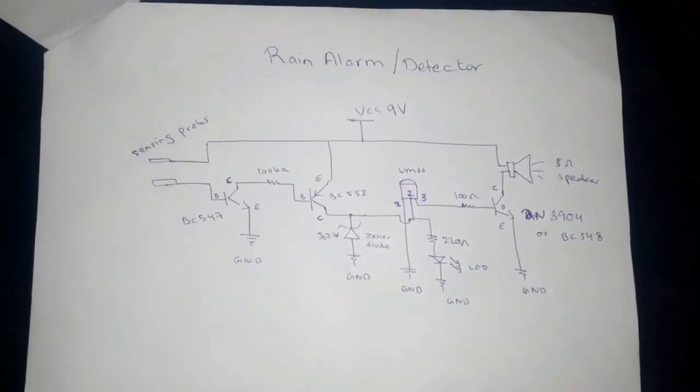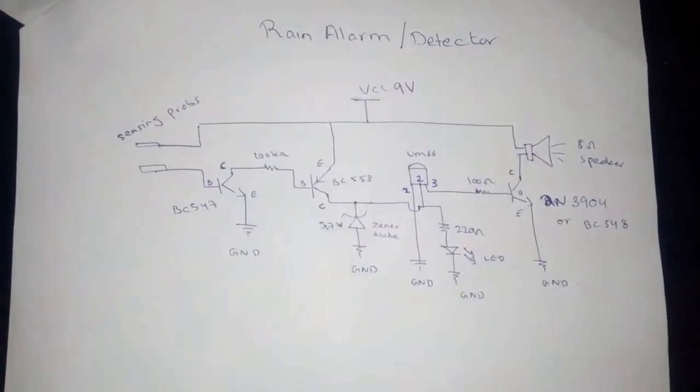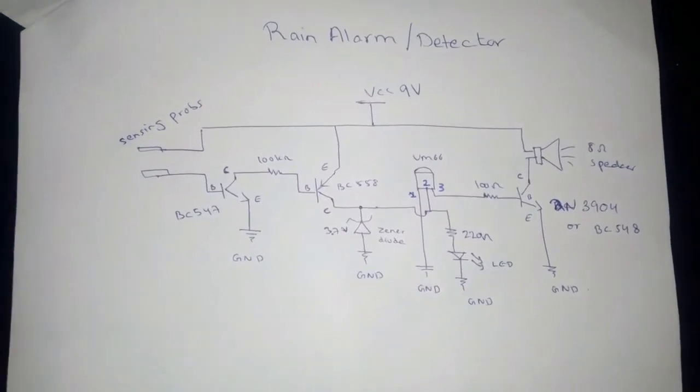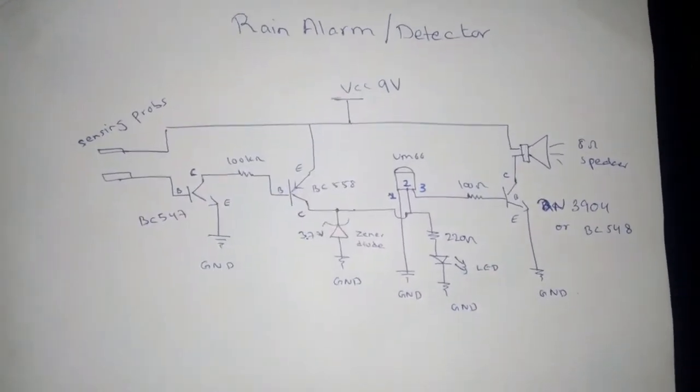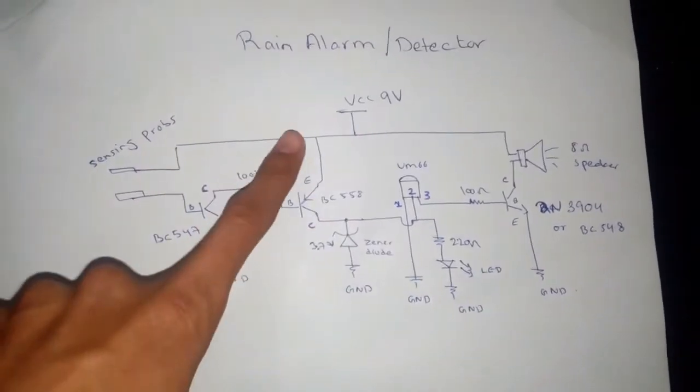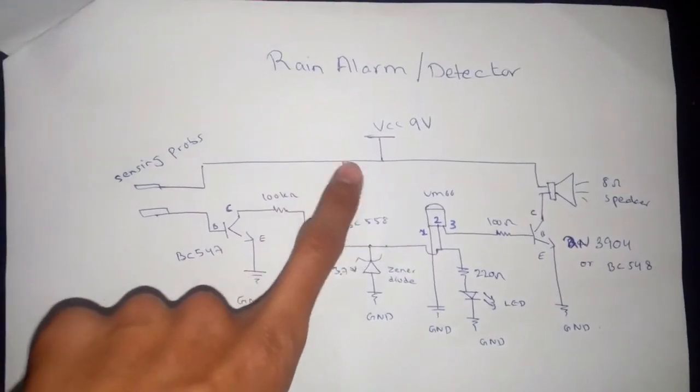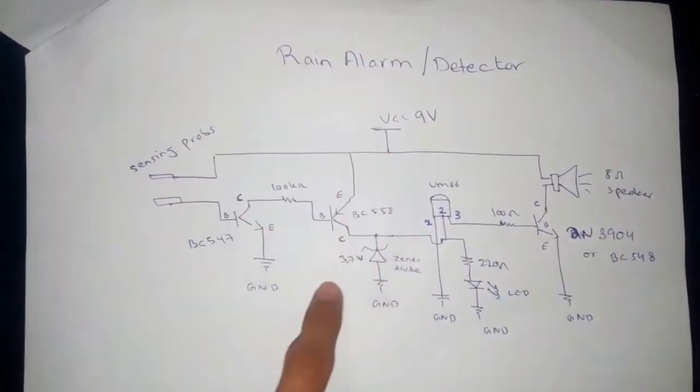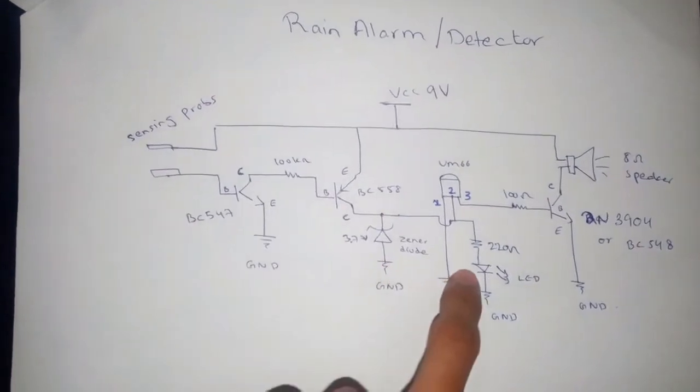This is the circuit diagram of rain alarm or rain detector. Let me tell you the mechanism of this circuit. Here this is the 9-volt battery, positive rail, and these are the grounds.